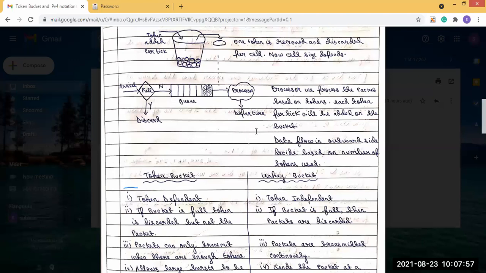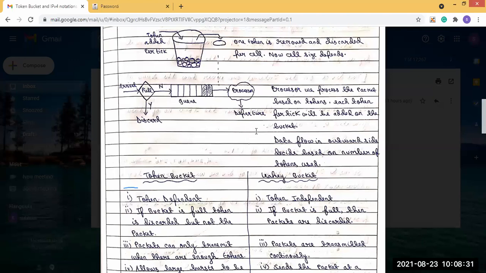But in case of the leaky bucket algorithm, if you remember, there is a hole below, and the packets are added into the bucket and removed from the hole one at a time. So that means a constant flow of packets is going outside from the leak in the bucket. So in the case of leaky bucket, the packets are discarded.